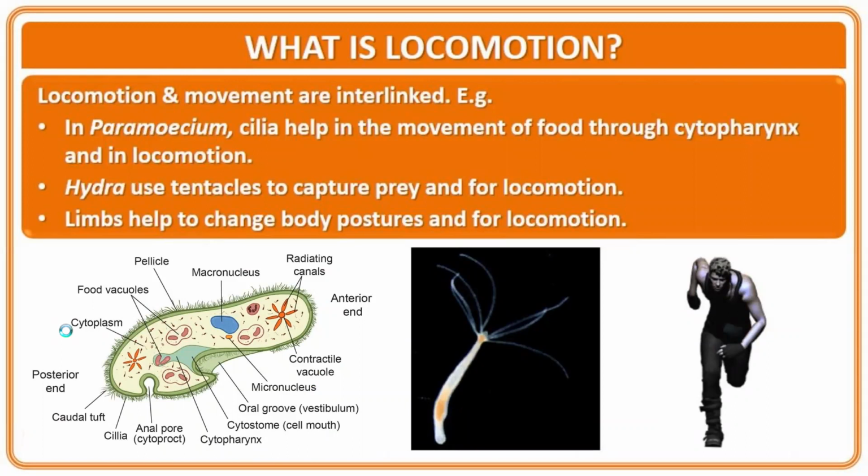Now let's see the different types of locomotion, as locomotion and movement are both interlinked. Examples: in Paramecium, cilia help in the movement of food through the cytopharynx and in locomotion as well. Hydra also uses tentacles to capture prey and for locomotion. Same with limbs, which help to change body posture and are also used for locomotion.